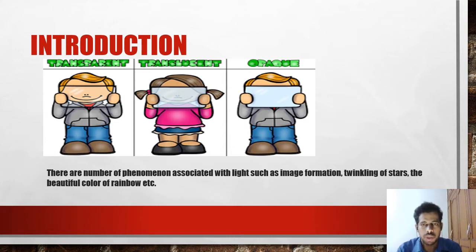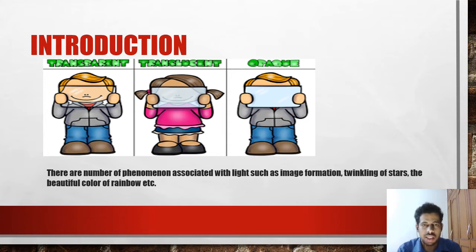to pass through it. Okay, so if you observe this diagram, the figure, you can see that in the first diagram the boy is holding a transparent material. Maybe you can think it as a glass piece. So we can see the boy's face through that glass. So light is passing through that, so we can see through the transparent medium.